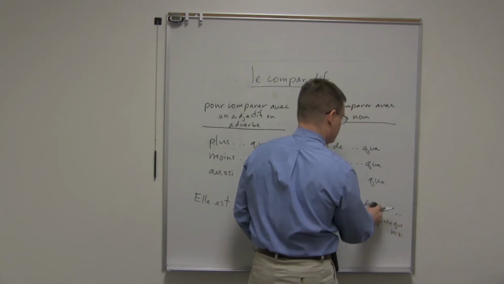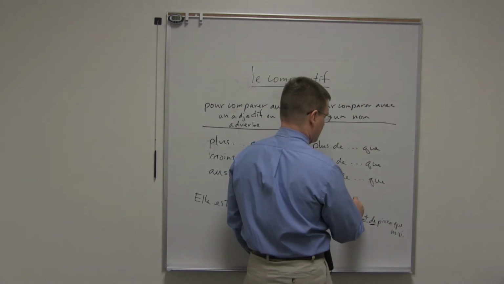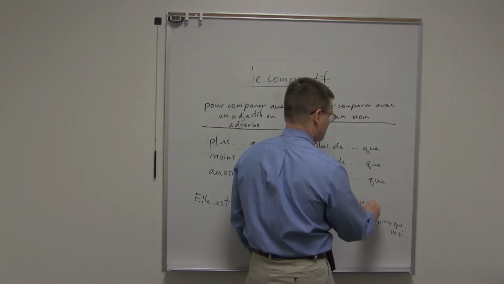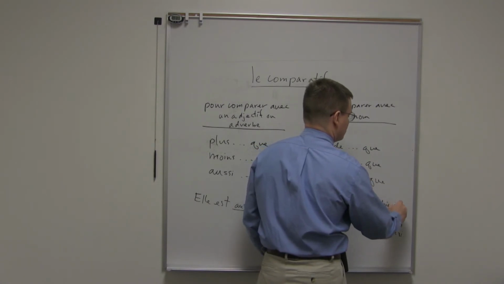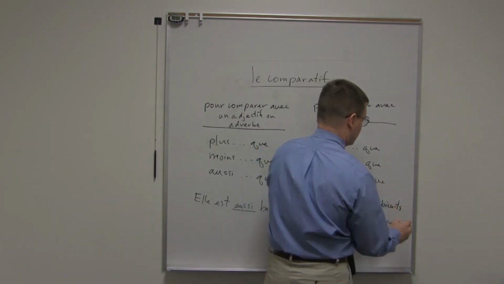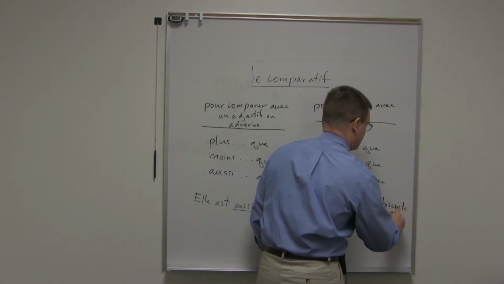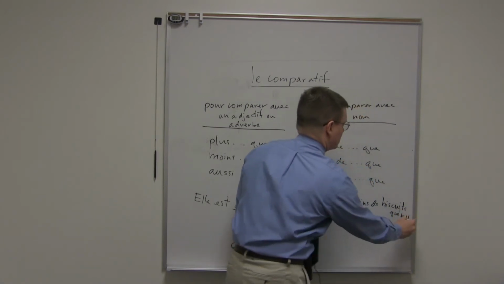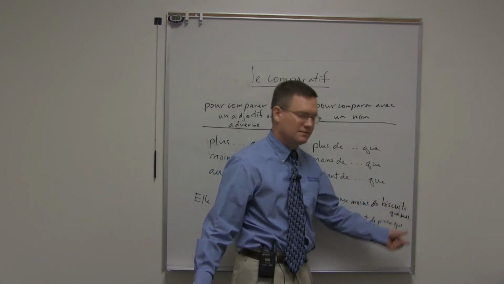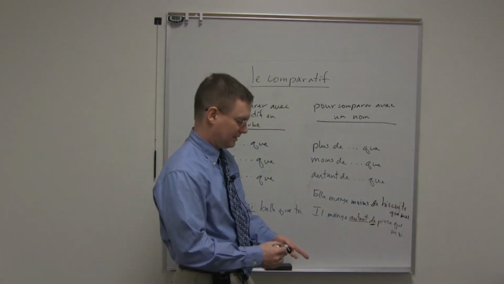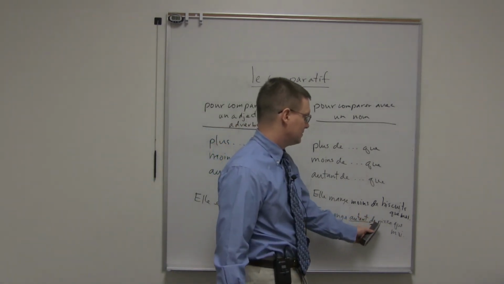So she eats less, for example. Elle mange moins de biscuits, cookies, for example. Biscuits, if I can write it correctly. Que moi. She eats less cookies. Moins de biscuits. Notice it's an expression of quantity. It doesn't matter if it's plural. It doesn't matter if it's masculine, feminine, singular, plural. It's just an expression of quantity, so you always use this de here.